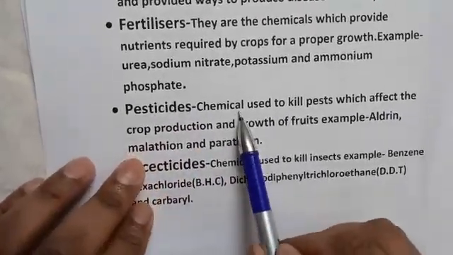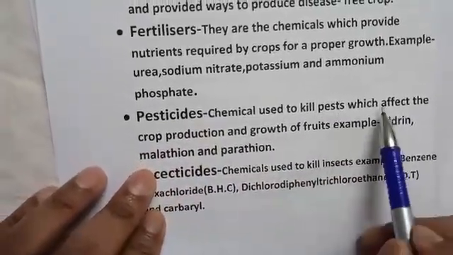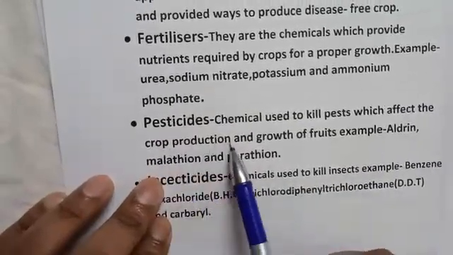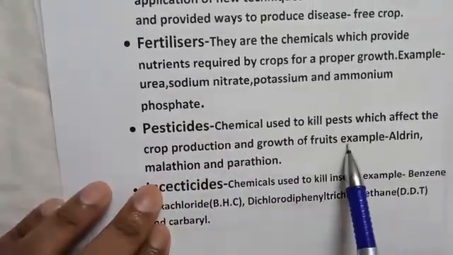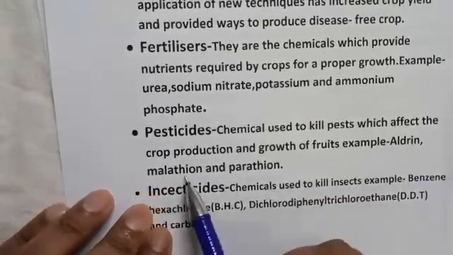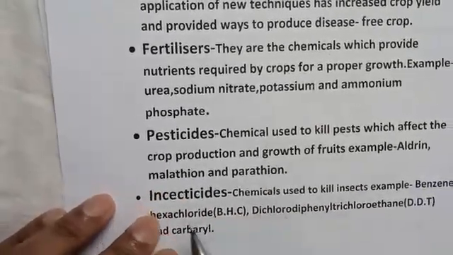Pesticides. Chemicals used to kill pests which affect the crop production and growth of fruits. Examples: aldrin, malathion and parathion.